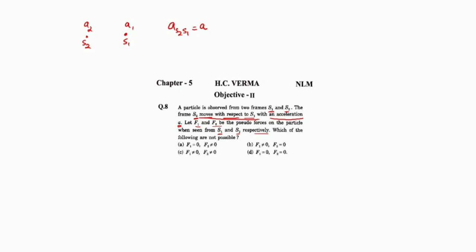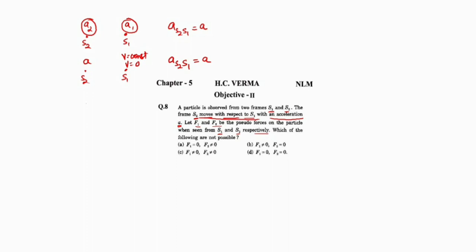First possibility is that both the frames are accelerating. Let's check out if there are some other possibilities also. If I say S1 is moving with constant velocity or is at rest and S2 is moving with acceleration a, the acceleration of S2 with respect to S1 is again a.